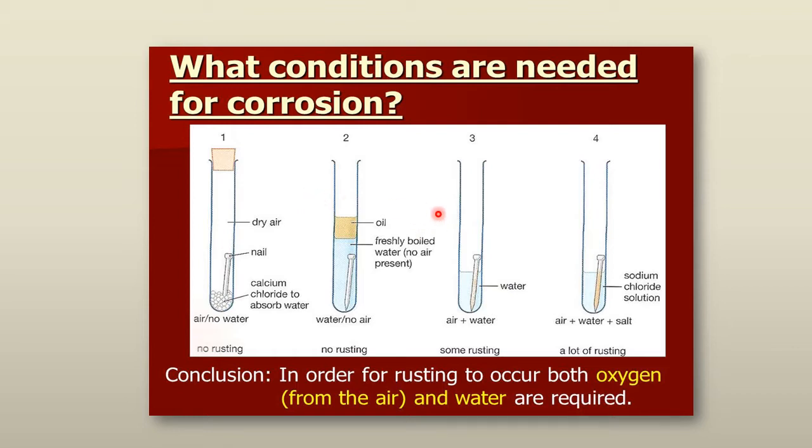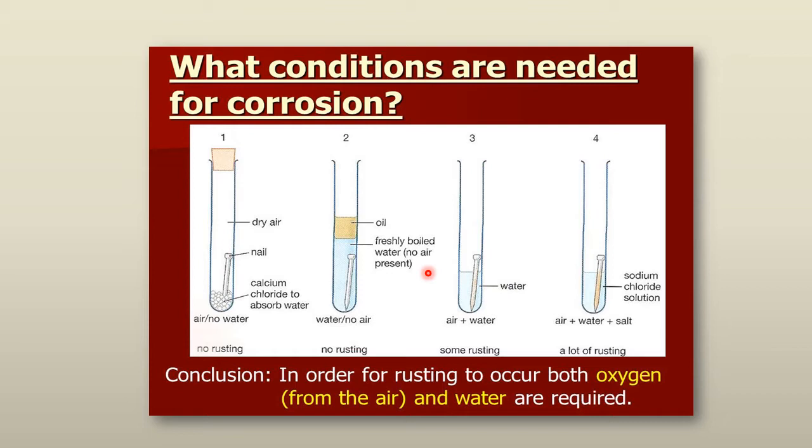Next, we have taken a simple test tube in which air is there and it is kept open, as I have suggested that you can do this at your home, where air and water both are available. After a few days you can see some rusting. How will you observe that rusting has taken place? Your iron is steel colored, but when rust forms, you can observe brown colored rust on it.